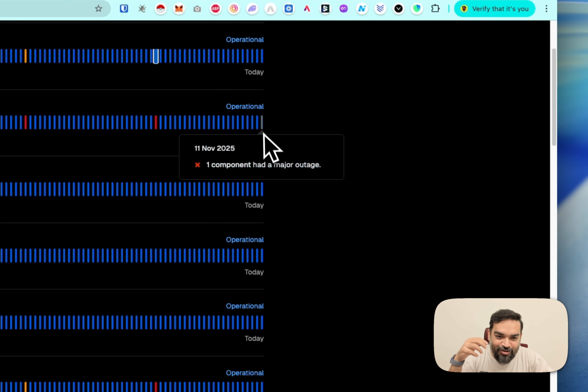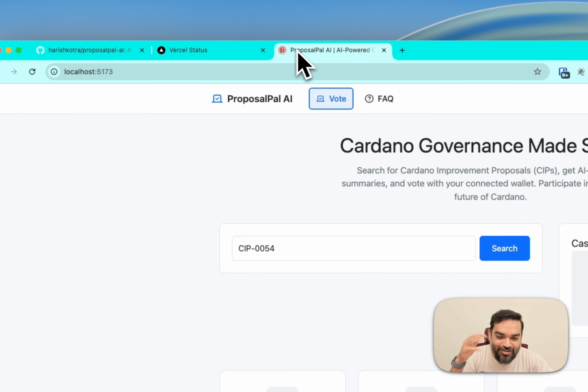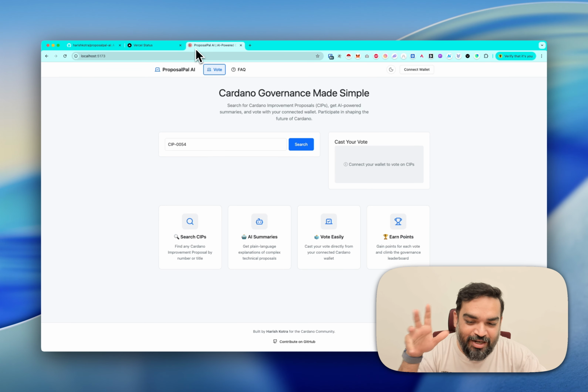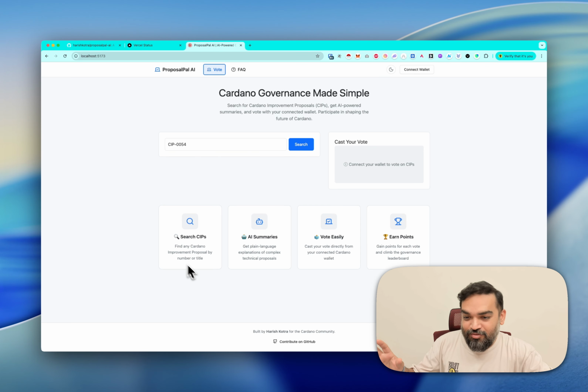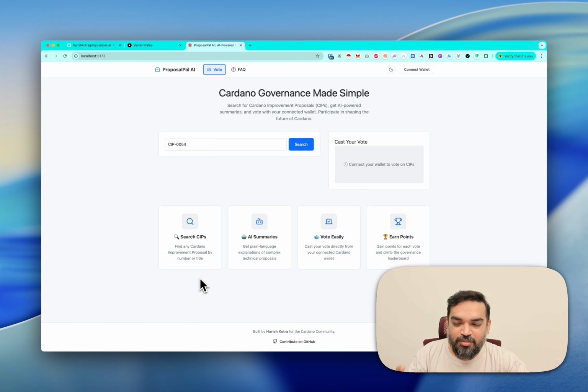Vercel decided to go down while I'm doing this, so I'm going to use the localhost, but it is deployed to Vercel and the backend is on Railway. And here is the UI. You can search for CIPs. For the summaries, I'm using a Gaia node, which lets you run local LLMs. I'm using the Qwen 3 4 billion parameter model.